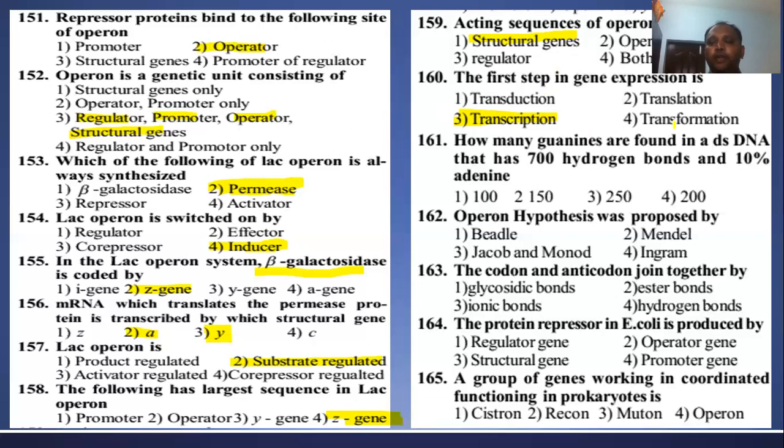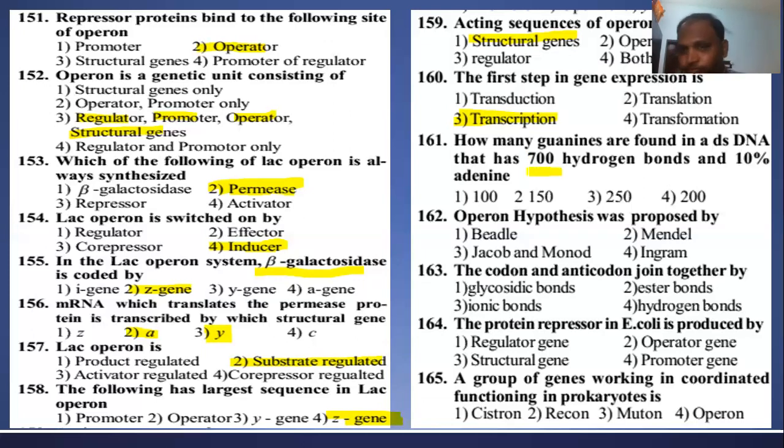How many guanines are found in double stranded DNA that has 700 hydrogen bonds and 10% adenine bases? First we have to find: 10% adenine bases are given. So definitely another 10% will be thymine. So adenine and thymine together are 20%. Now how many hydrogen bonds will we get from that 20%? You can calculate it.